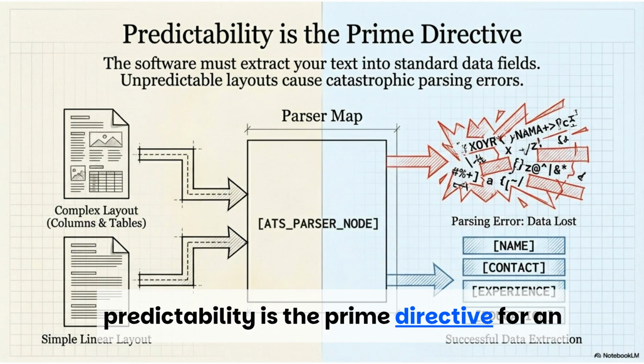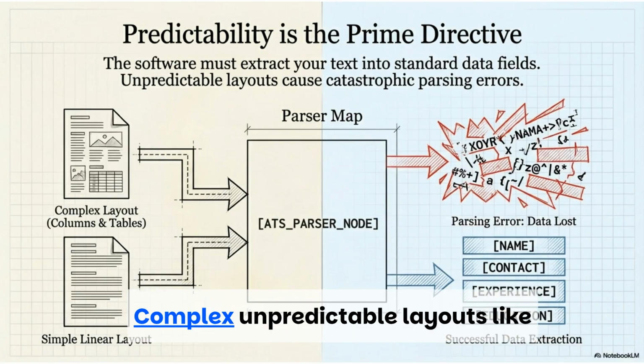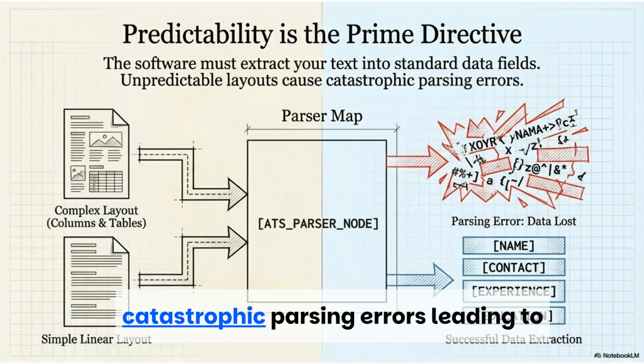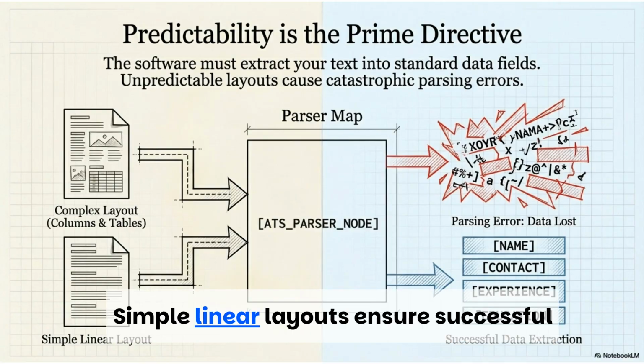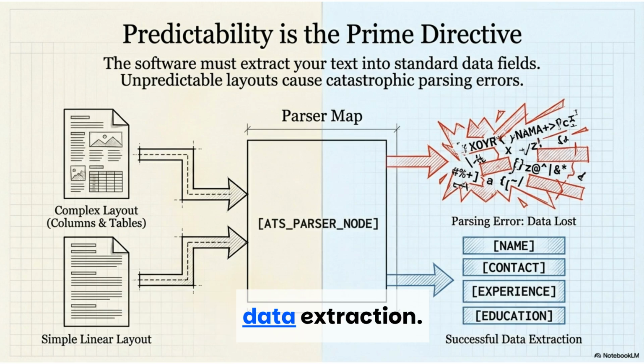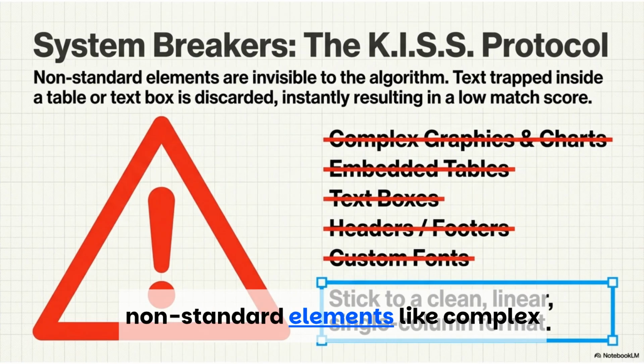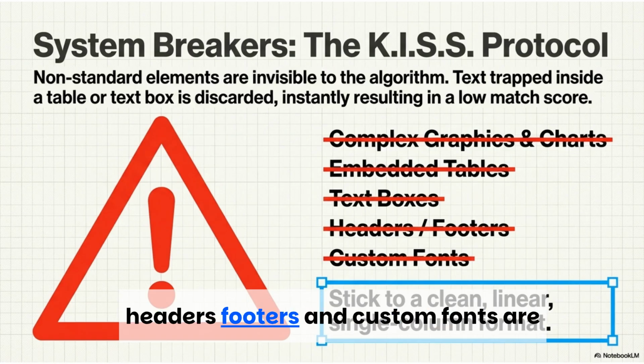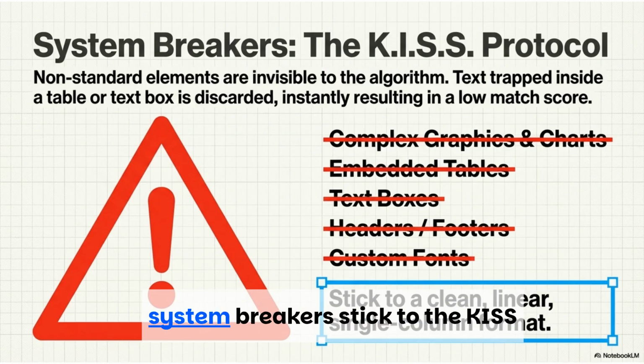Predictability is the prime directive for an ATS. Complex, unpredictable layouts, like those with columns and tables, cause catastrophic parsing errors, leading to lost data. Simple linear layouts ensure successful data extraction. Non-standard elements like complex graphics, embedded tables, text boxes, headers, footers, and custom fonts are system breakers.